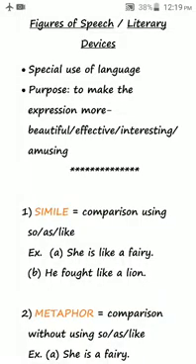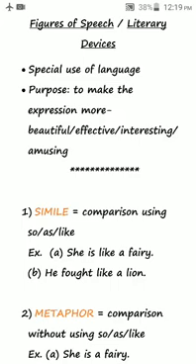This is Jala sir and today's discussion is about figures of speech or literary devices. What do we mean by the figure here? Figure in this context means form or pattern. So basically, literary devices are forms or types of expressions either written or spoken.